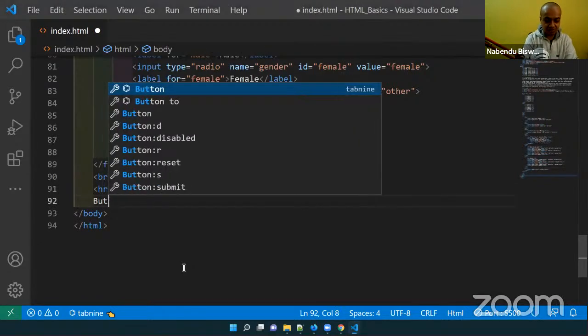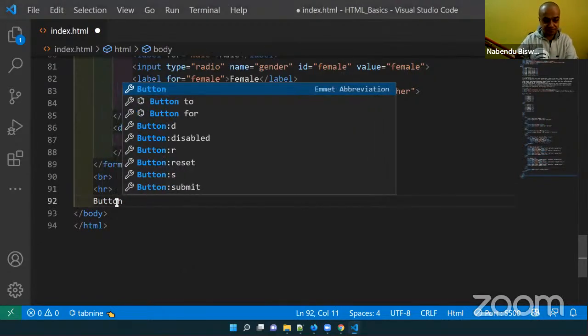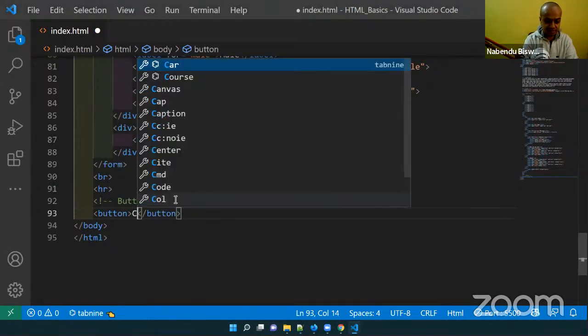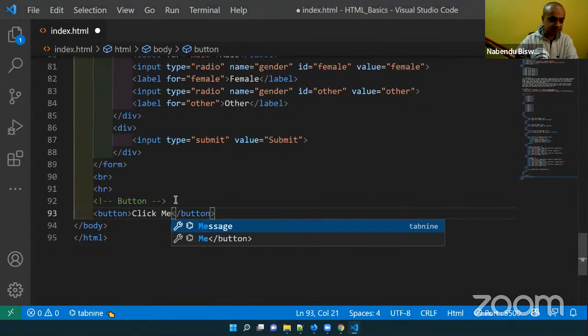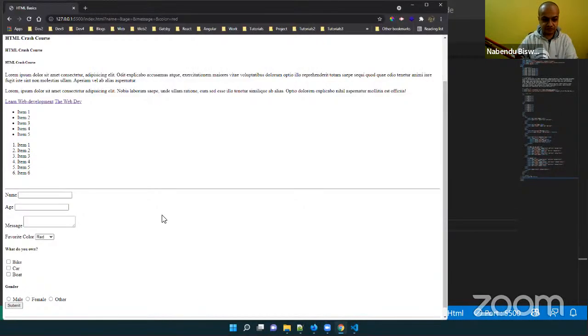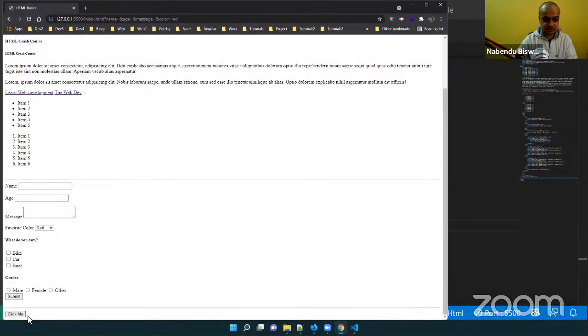Now I'll do a button tag with the text click me, and a line break. Save it. If I click, it is just a simple button.